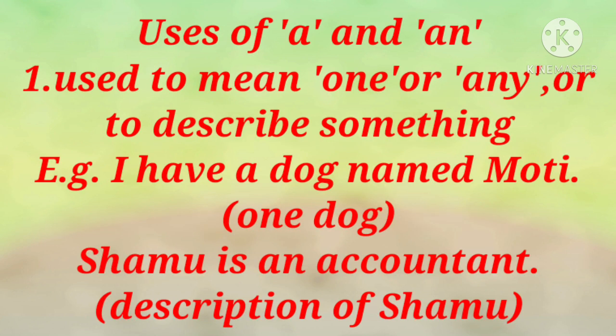Let's understand uses of a and an. First, a and an are used to mean one or any, or to describe something. For example, I have a dog named Moti. Here, a is an indefinite article that refers to one dog. A dog means here one dog. Example number 2, Shamu is an accountant. Here an is an indefinite article and it shows the description of Shamu.